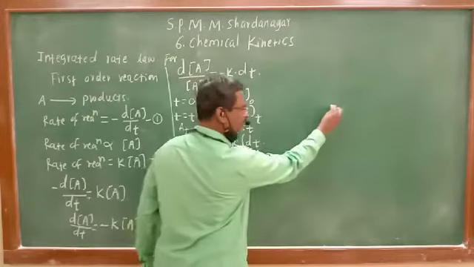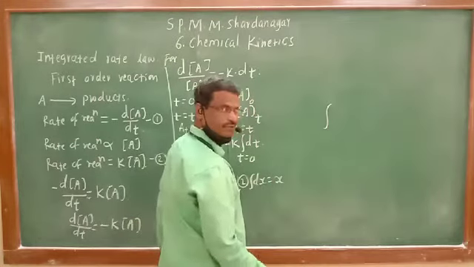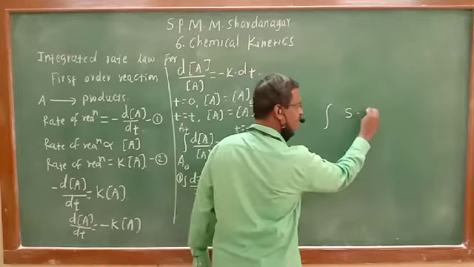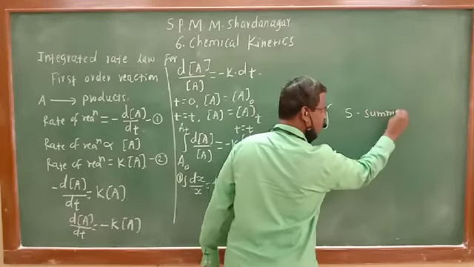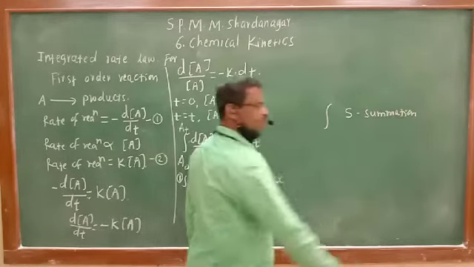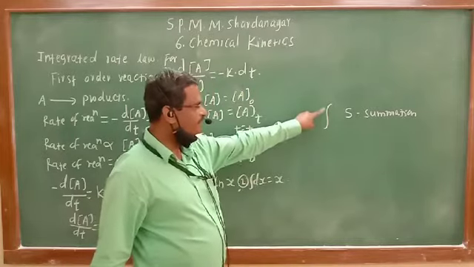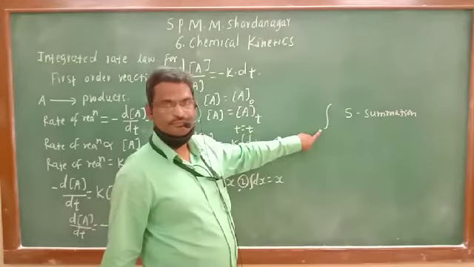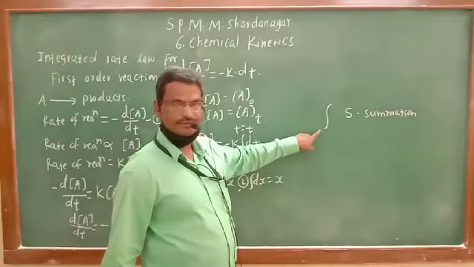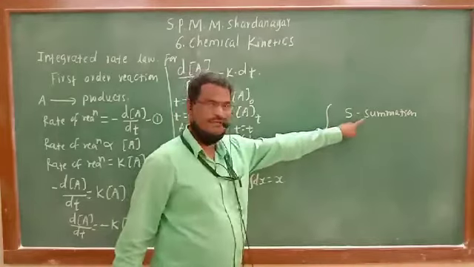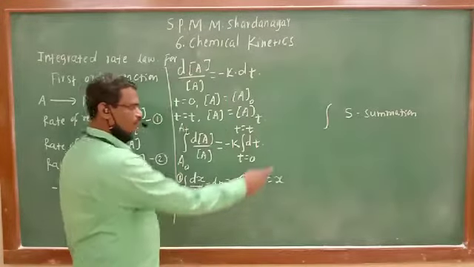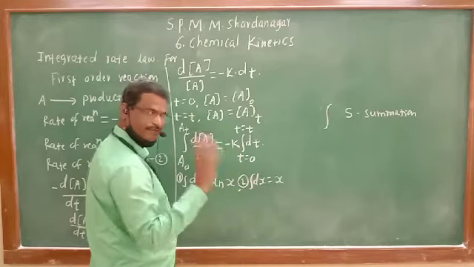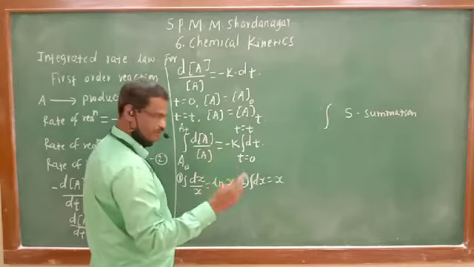Why am I drawing the sign like this for integration? This sign is nothing but a distorted S, which means summation. So integration is addition, and differentiation is fractionation, fragmentation.